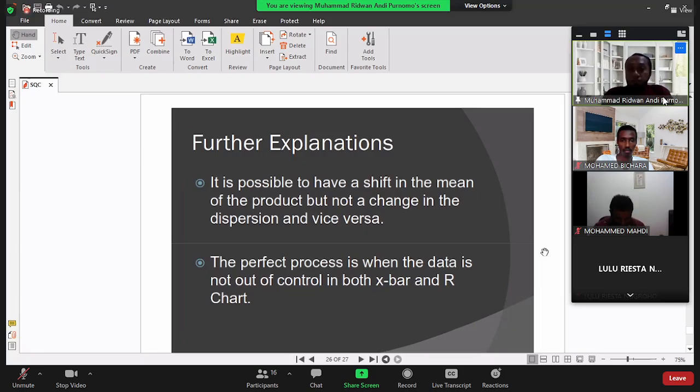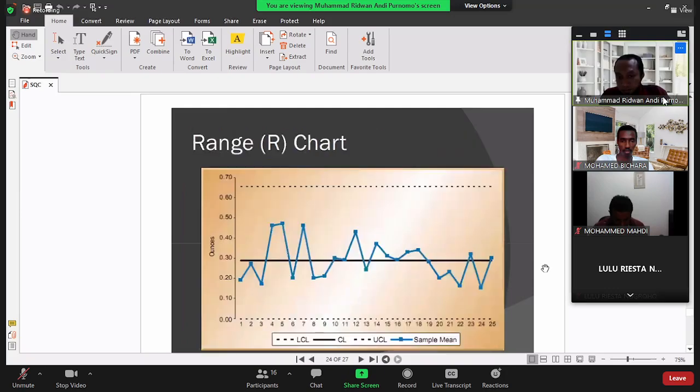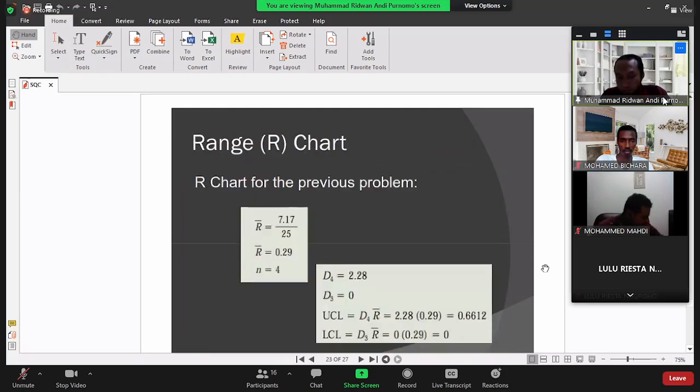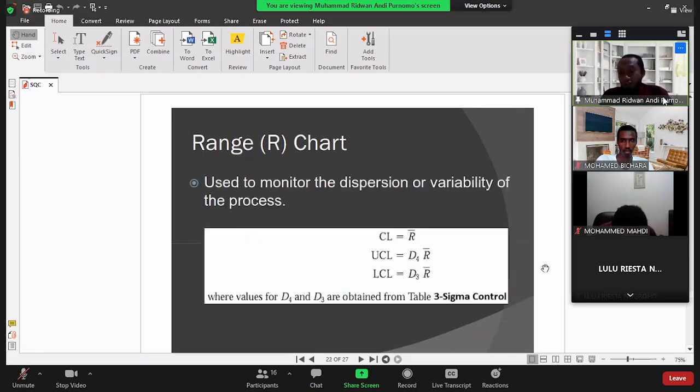Again, is there any question, please? Yes. You said there are 2 ways to calculate the lower and the upper limits, right? Yes. In the exam, is it okay to use any one, or do you want a specific one? Up to you. You can choose the easiest one. Okay, thank you, sir.